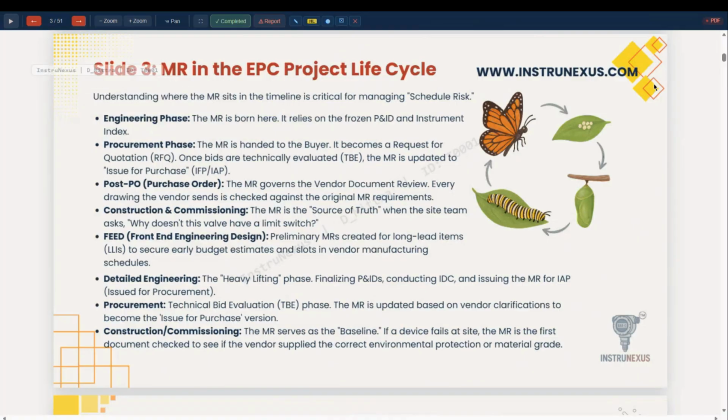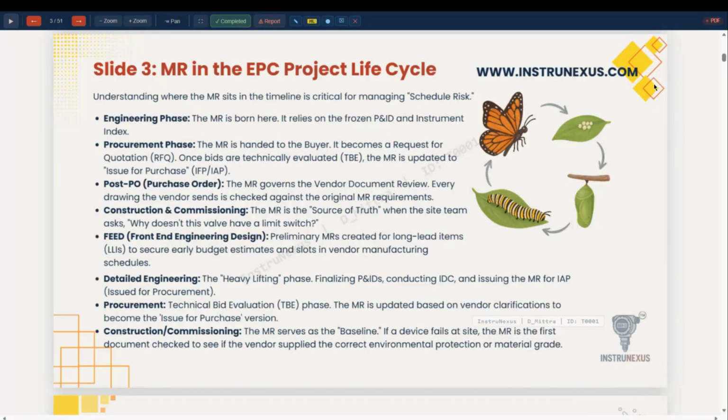Vendor should comply with all the testing, certification requirements, test and inspection plan, and the MR is the source for construction and commissioning, to check whether all the components have been provided as per the requirement or not. Feed.